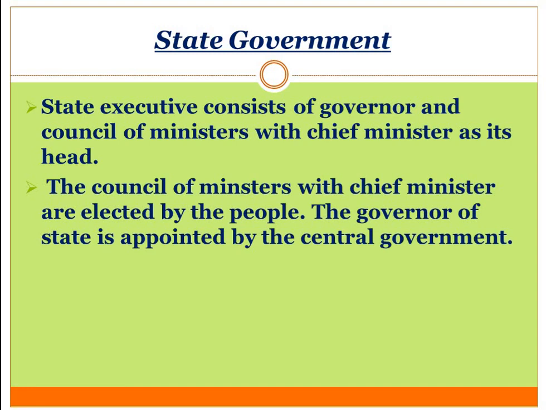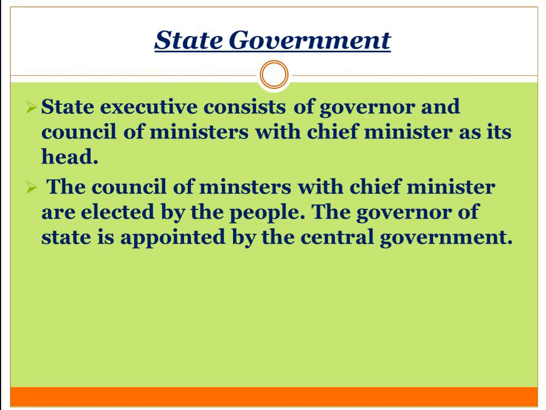In simple language, who is there in the state government? The MLAs are there in the state government. They are elected by the people in the general election of the state government, from different constituencies. So the state executive consists of the governor and council of ministers with the chief minister as its head.